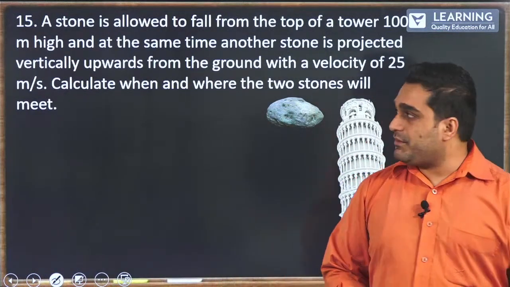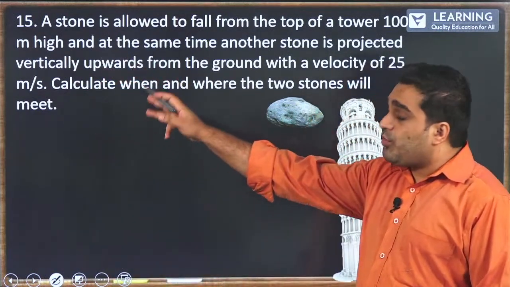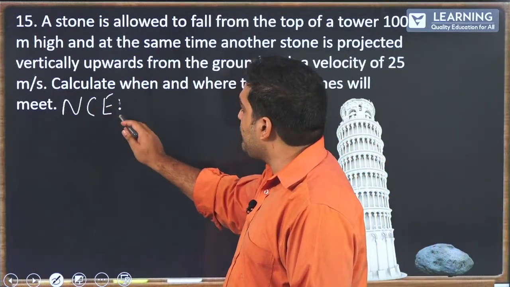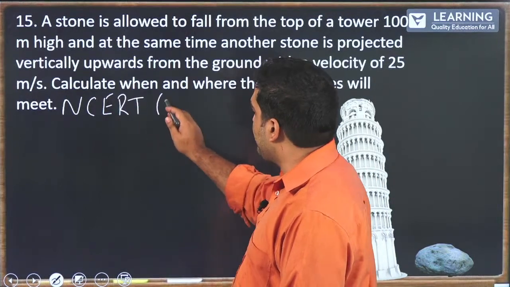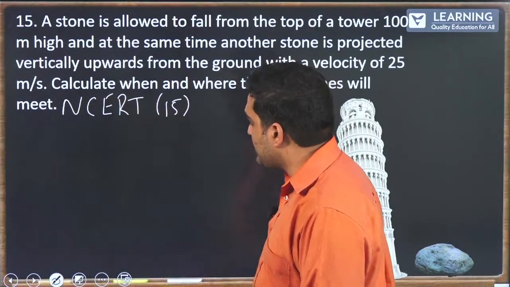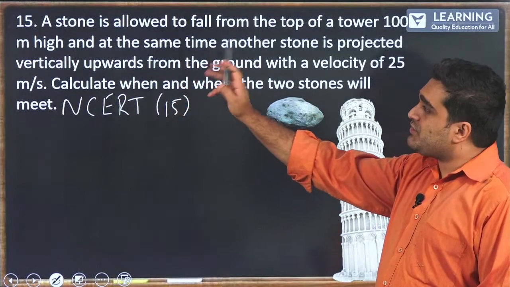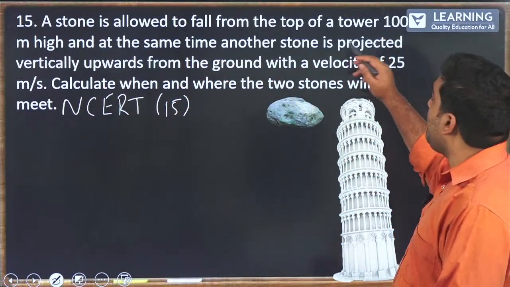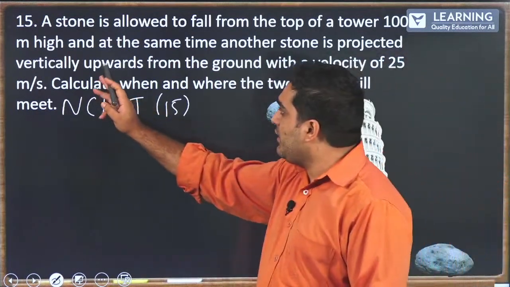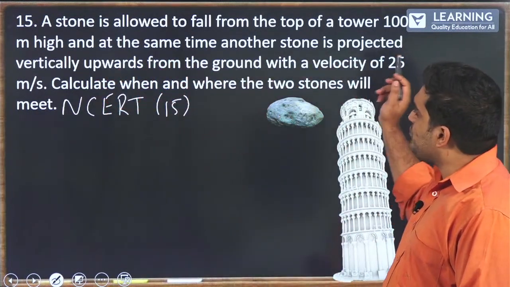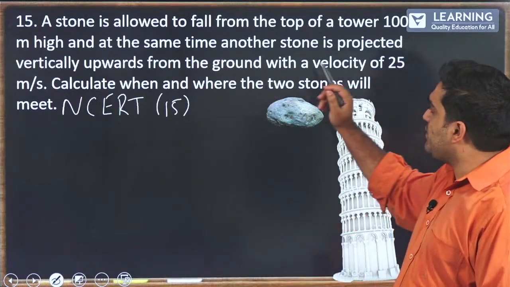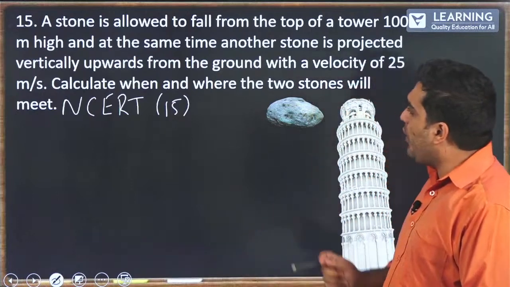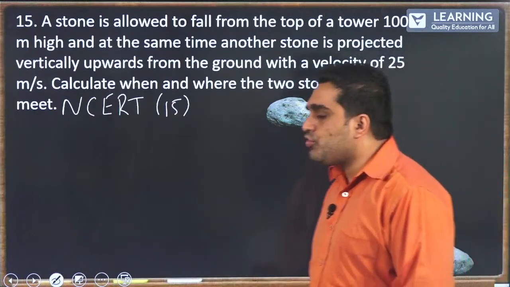Here is an example. This question is also from your NCERT textbook. So, you can refer to your NCERT textbook, question number 15, as it is mentioned. So, it says here a stone is allowed to fall from the top of a tower 100 meters high. At the same time, another stone is projected vertically upwards from the ground with a velocity of 25 meters per second. Calculate when and where the two stones meet.